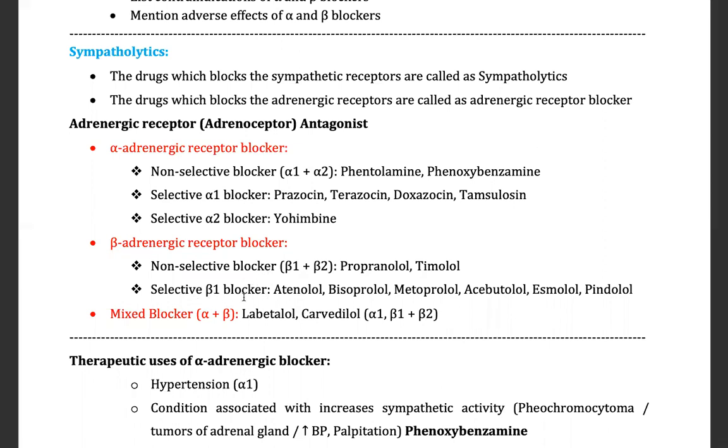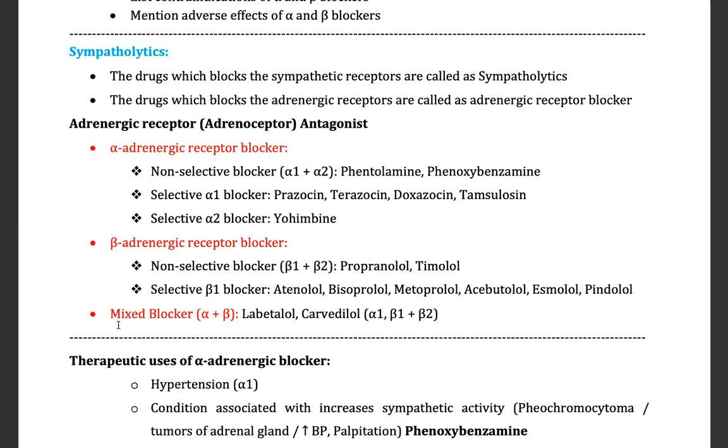Selective beta 1 blocker will block only the beta 1 receptor available in the heart. Which are these drugs? Atenolol, bisoprolol, metoprolol, acebutolol, esmolol, pindolol. What is this? All have the suffix olol. Please keep in mind that if any drug ends with olol, it is a beta blocker.